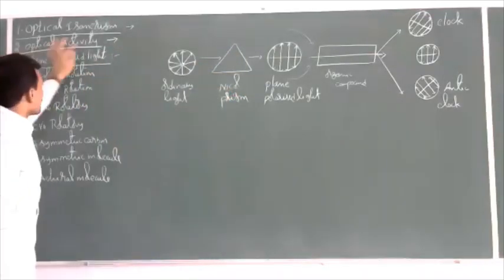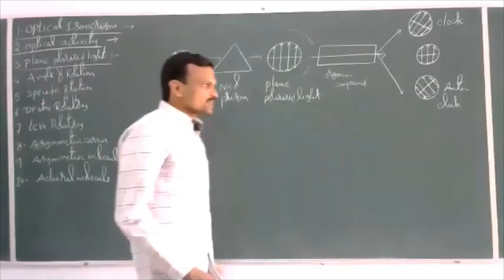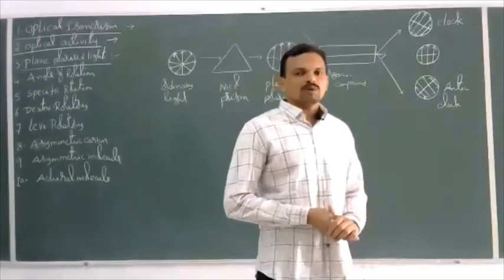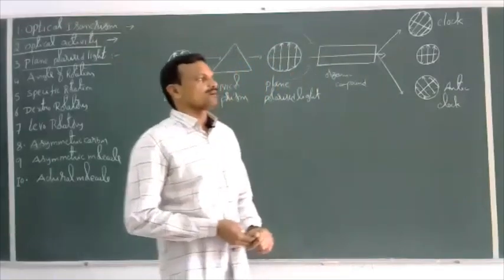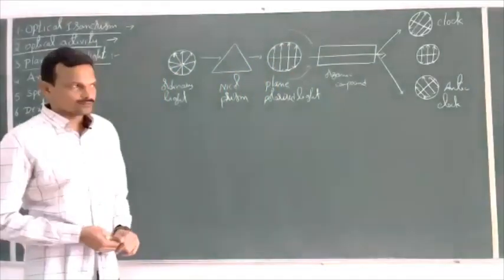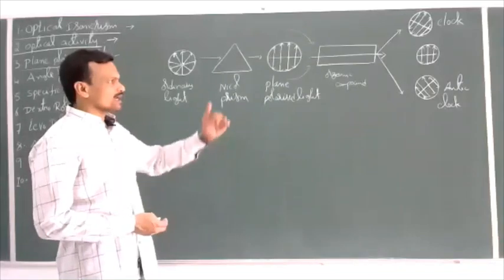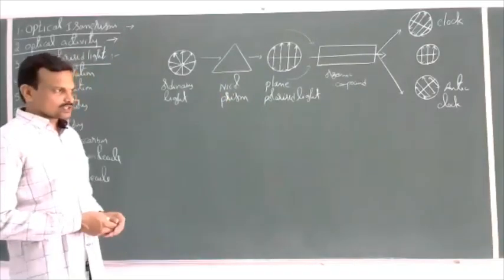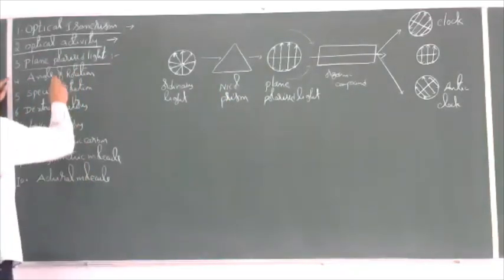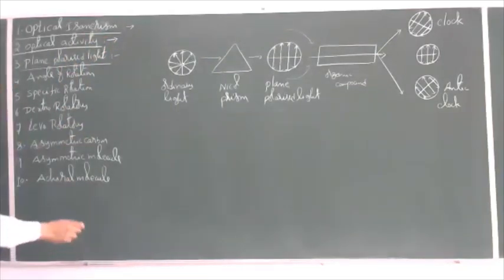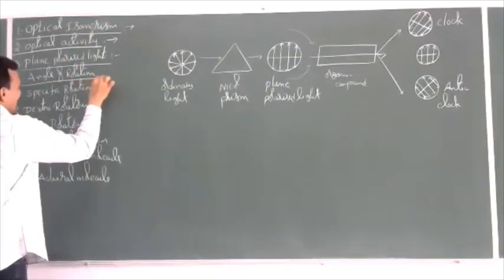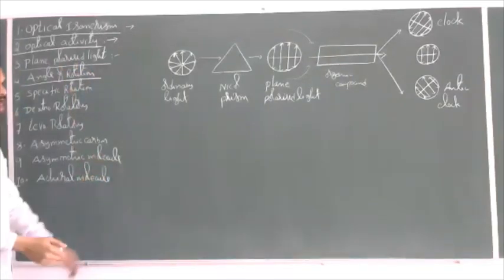Then what is the meaning of optical activity? A compound is said to be optically active if it rotates the plane polarized light either in a clockwise or in an anti-clockwise direction. Then the compound is said to be optically active. Next, angle of rotation.